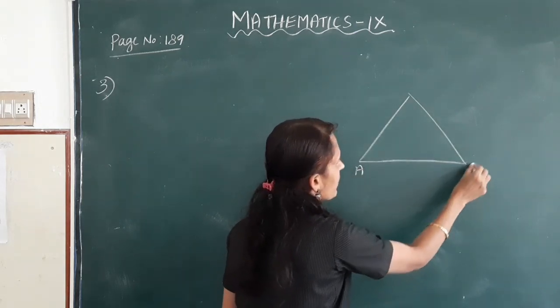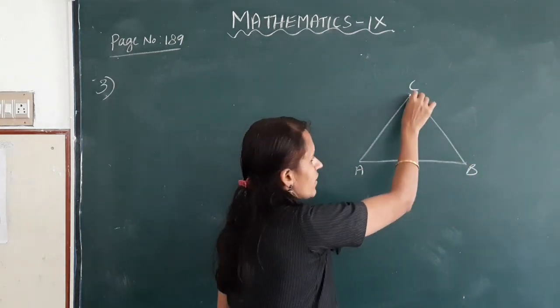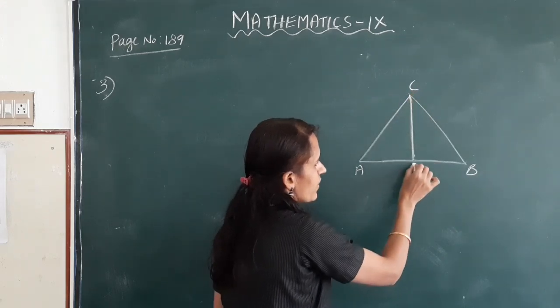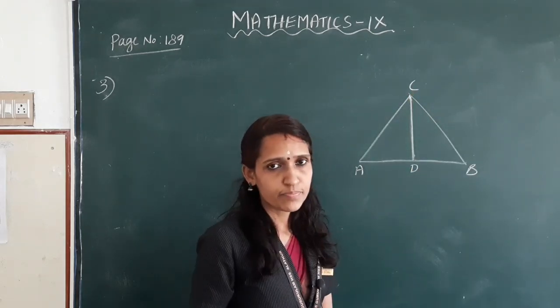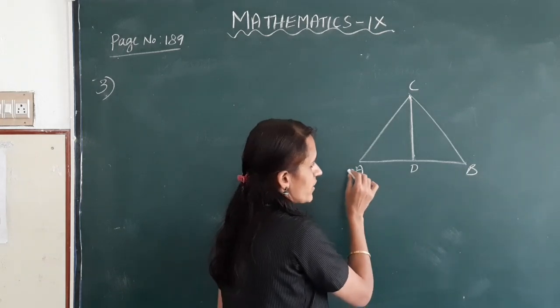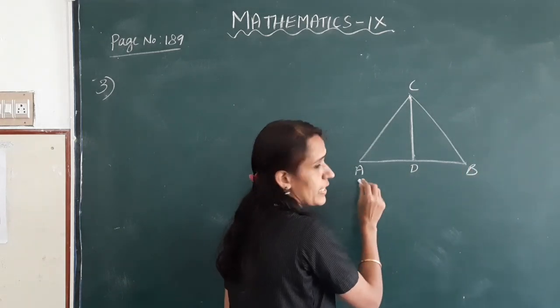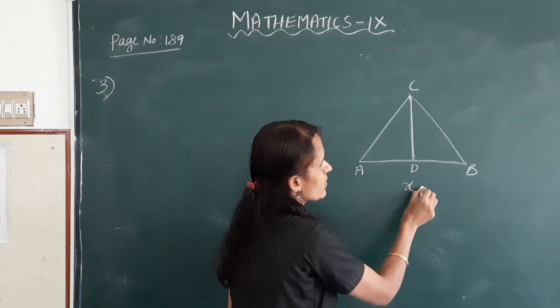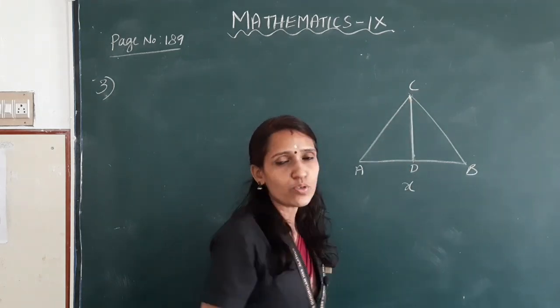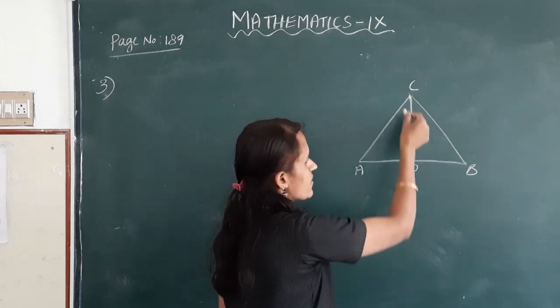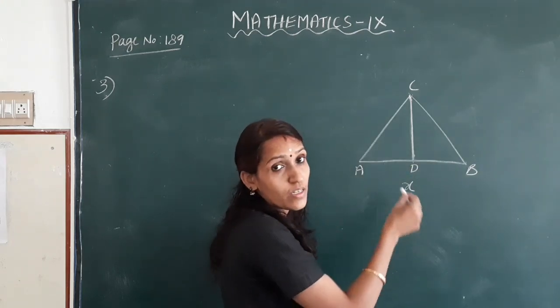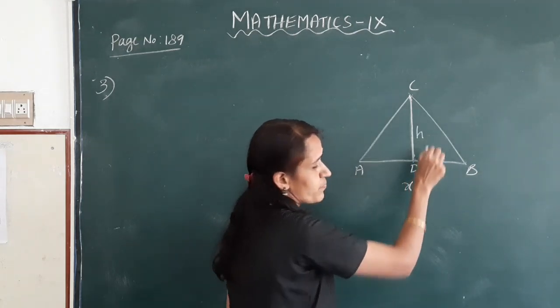Mark it as A, B, C. Draw a line perpendicular to AB. Mark it as D. Here one side of a triangle, that is AB, is taken as x. Here CD is perpendicular to AB. So CD is the height of this triangle.